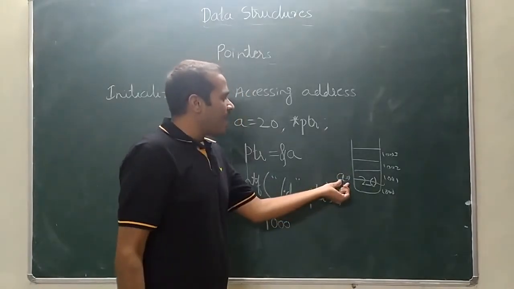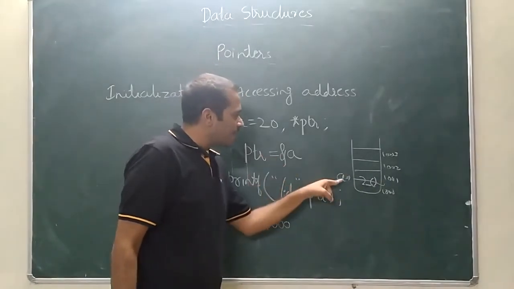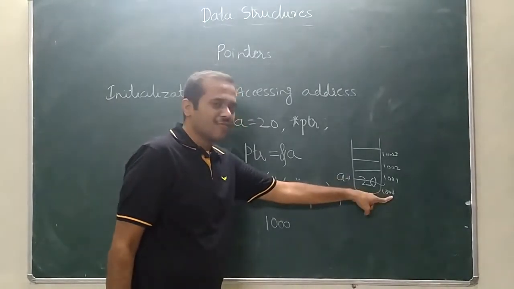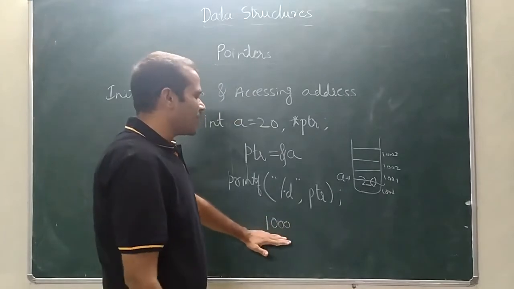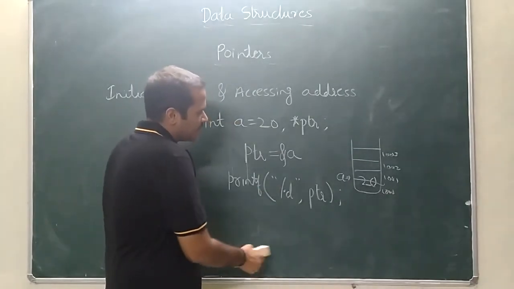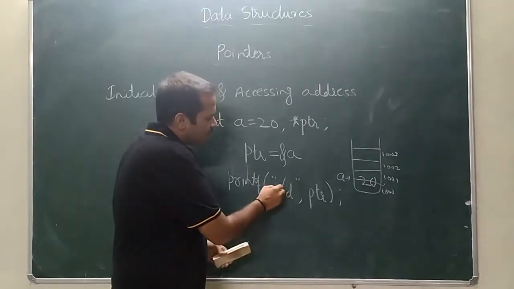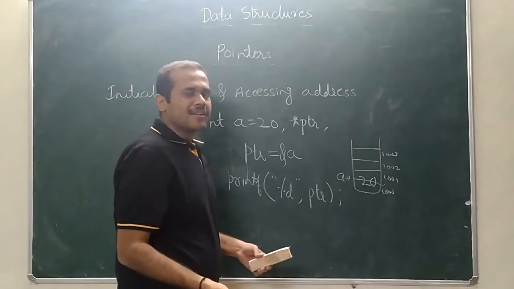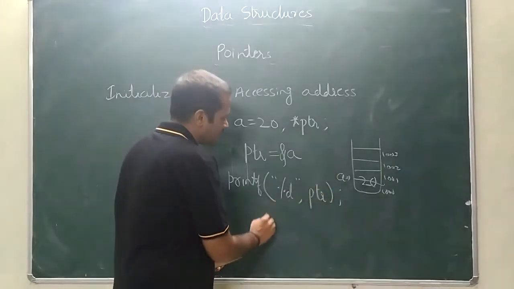I have assigned the pointer variable the address of this a. So the address of a is 1000, and the output will be 1000. So here, if I use percentage d, obviously it will display it as an integer. 1000 will be displayed.